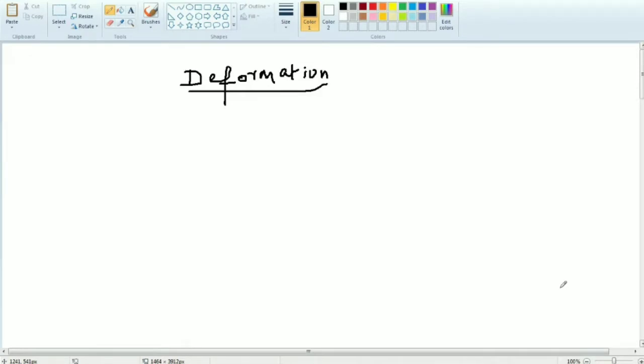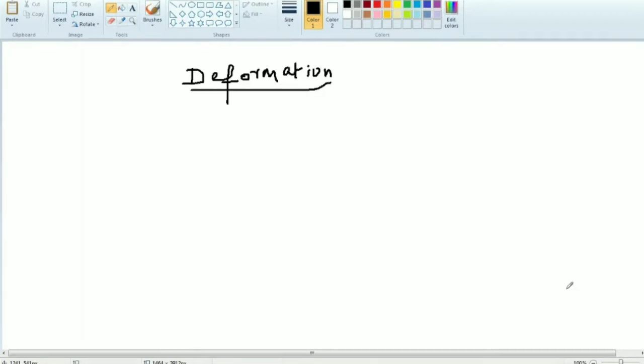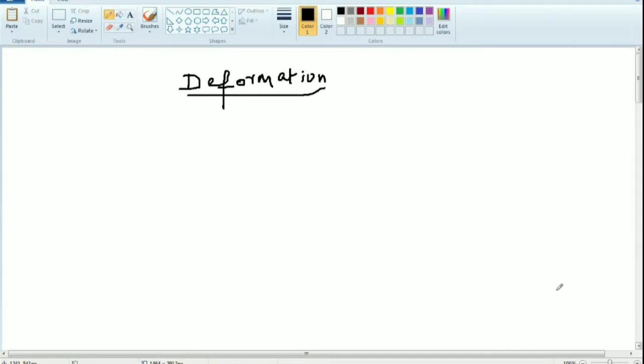Okay. Once you apply the load on the body, suppose the body gets deformed. Deform is nothing but, for example, body length gets increased or decreased or anything. Okay, that is called deform. Changing of the body from the original position, that is called deformation. Okay, ma, fine. Next one.